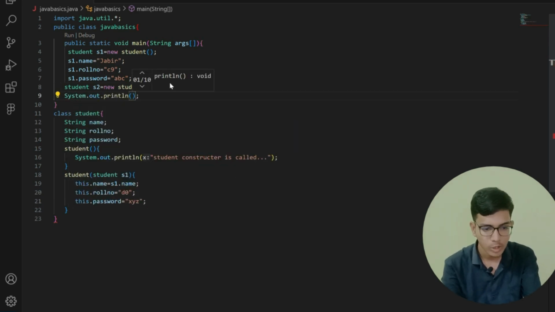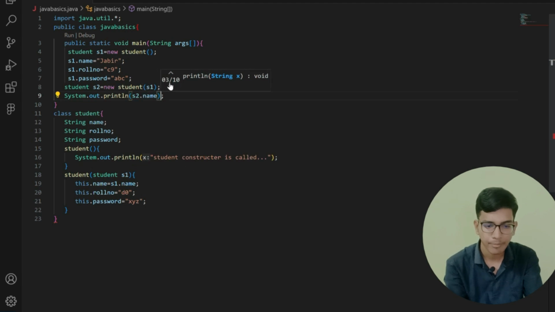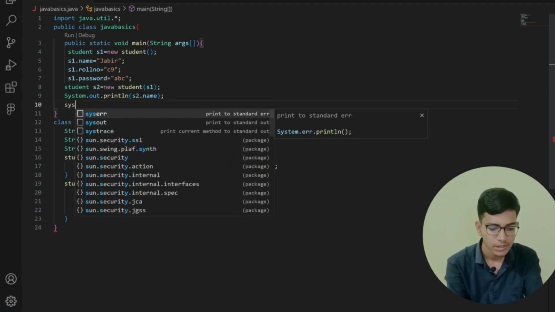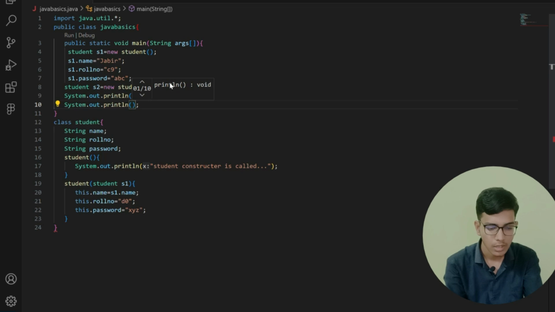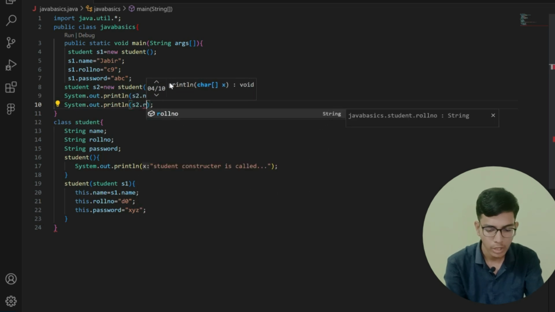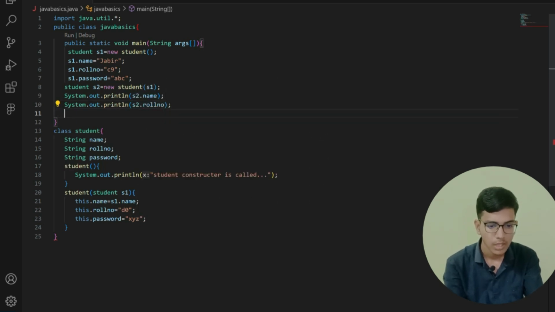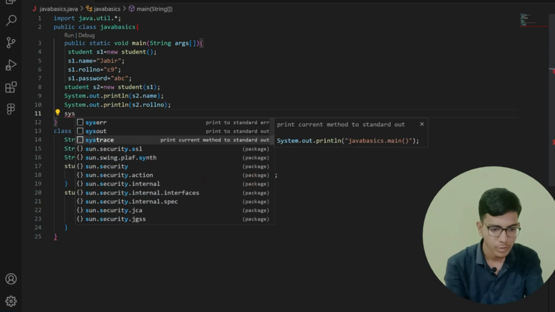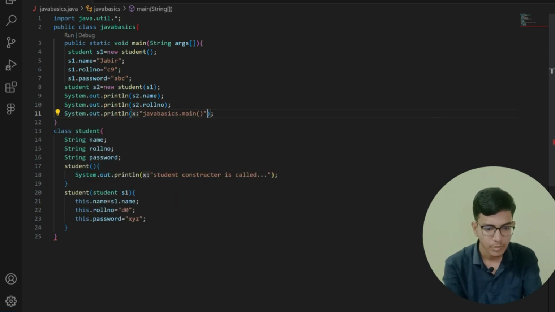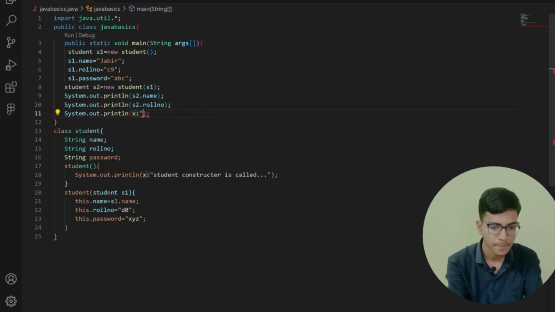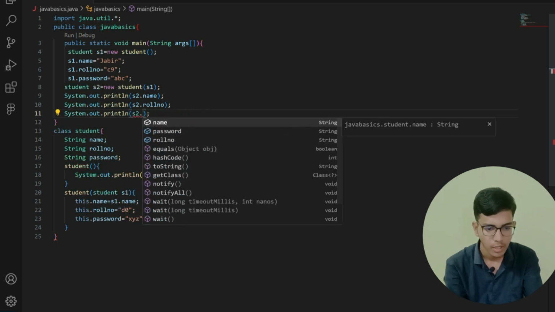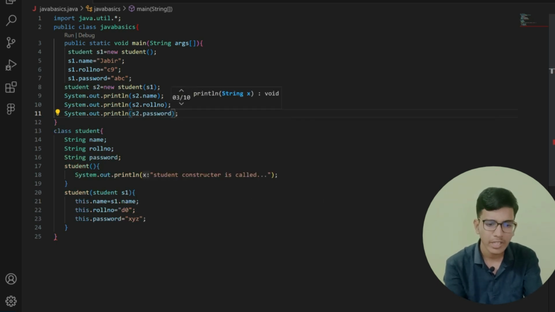Let me print System.out.print s2.name. After that, System.out.print s2.rollNumber. Then System.out.print s2.password. So I am printing whatever values the student has.